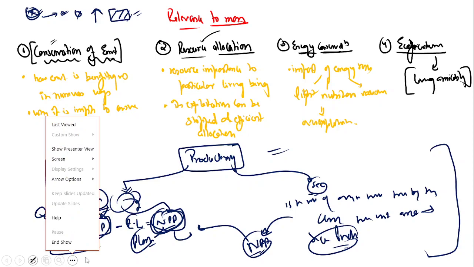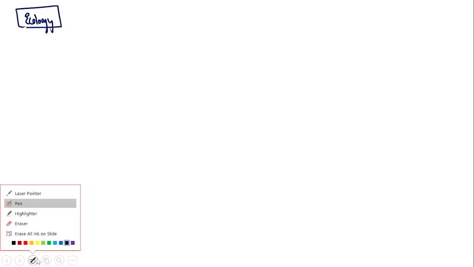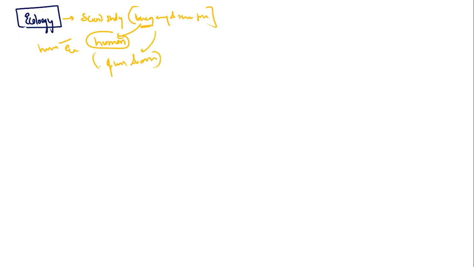Now what have we seen? We will just try to sum it up. All right, we have seen the importance of ecology, sir. Definition of ecology. So what have we seen, sir? We have seen that it is a scientific study of the relationship between living organisms and their physical environment. All right, sir. What if not living organisms are included, and only humans are included? Then this comes under human ecology. What if only plants and animals are included, not humans? Then it comes under synecology, and their environment, synecology.